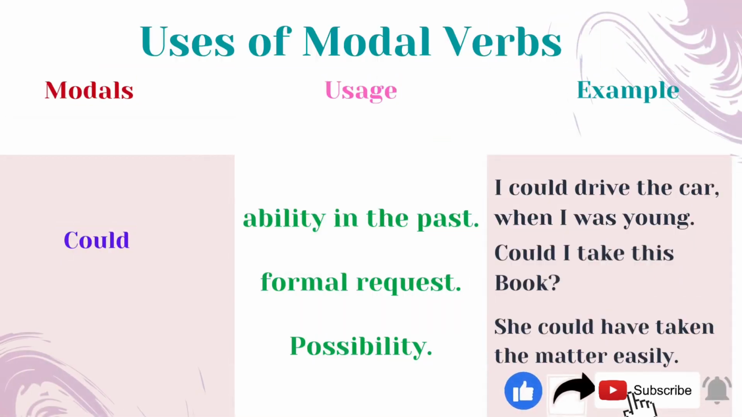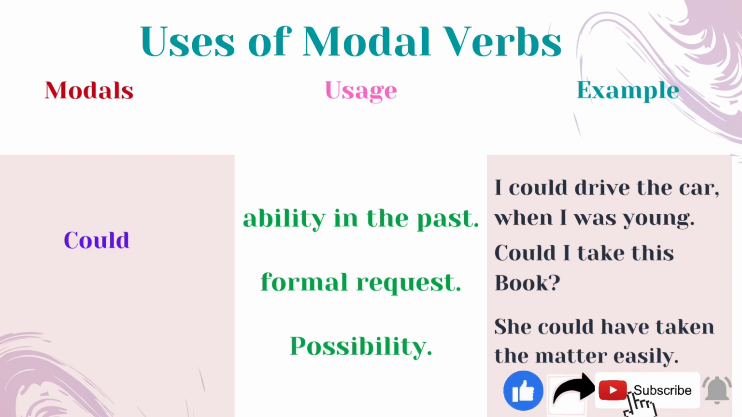And next one is could. Could is to be used to show ability in the past. And for formal request, you can use could. And for possibility, you can even use could. These examples will help you understand. I could drive the car when I was young. Could I take this book? She could have taken the matter easily.